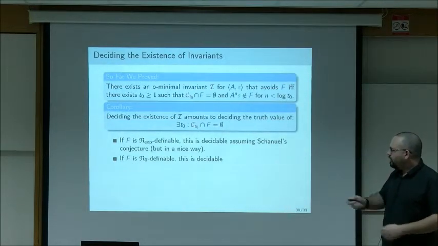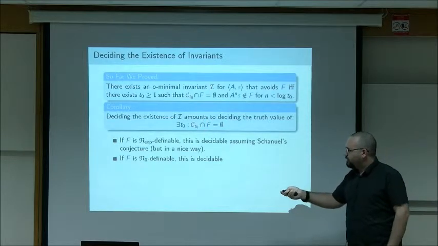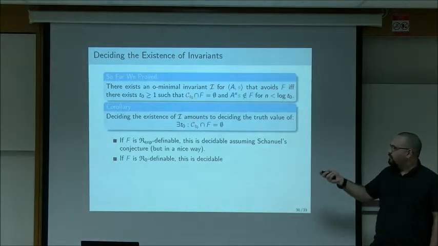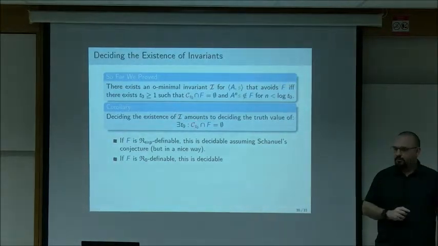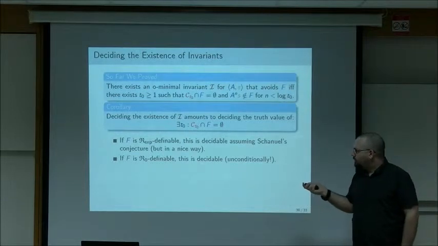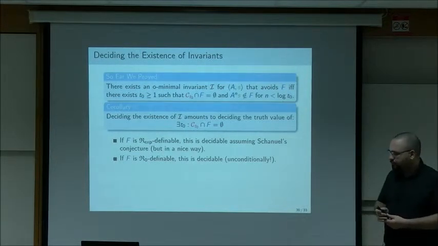The surprising thing is that if f is R definable, if it's semi-algebraic, then this whole sentence is decidable. And this is surprising because the cone from T0 is not definable in R. And this is unconditionally decidable. And to prove that, we need to use some deep results from number theory, such as Baker's theorem.